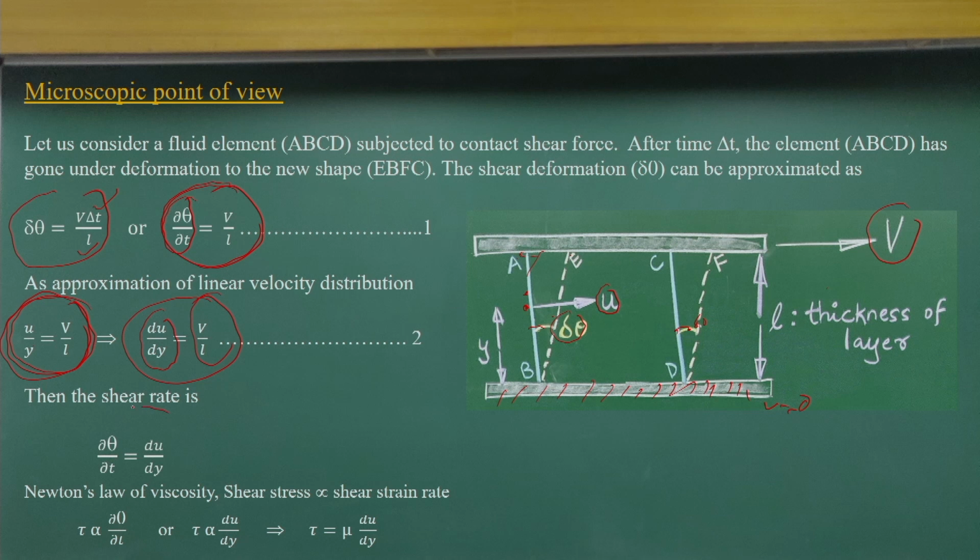So, we can now say that the shear strain rate and the velocity gradient are equal for these parallel flow conditions, when the velocity is linearly distributed.